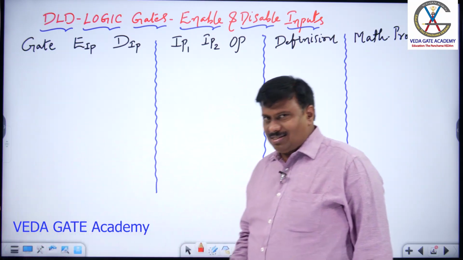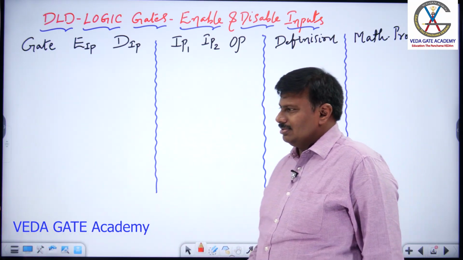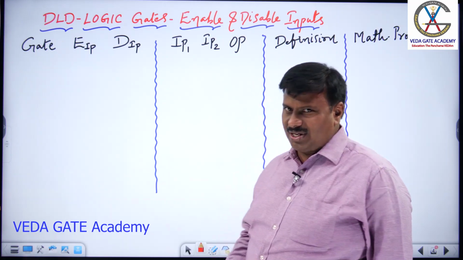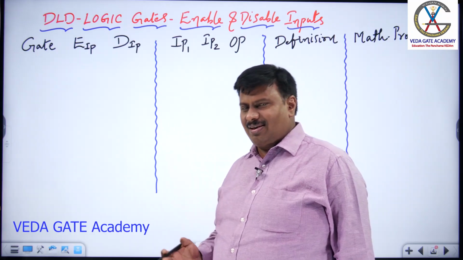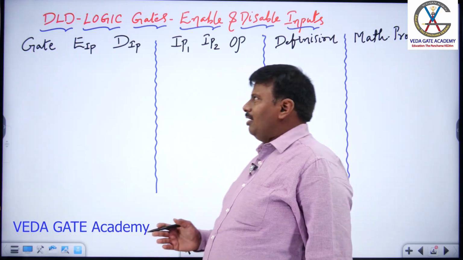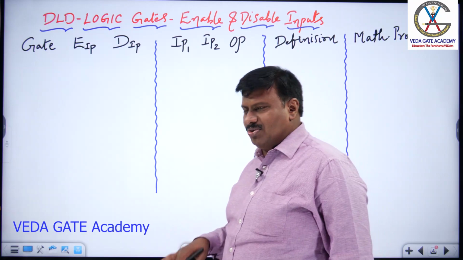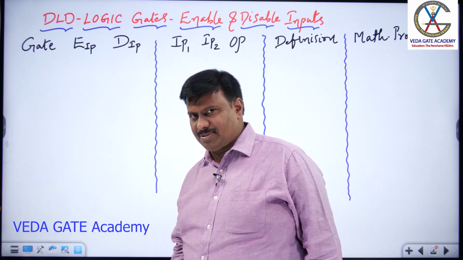Now, let us just have a short kind of quiz, an aptitude test. I am going to give you different gates and their enable and disable inputs, and observing them you try to guess the meaning of enable and disable inputs.